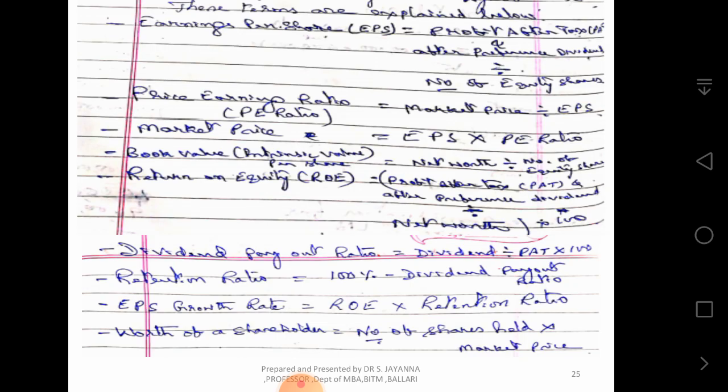Dividend payout ratio is dividend divided by profit after tax into 100. Retention ratio is 100% minus dividend payout ratio. If you want to know the EPS growth rate, it is return on equity into retention ratio. Worth of a shareholder is equal to number of shares held into market price. By using all this, we try to ascertain the value of the share to be taken. Okay. Now we shall go for the accounting part of it.